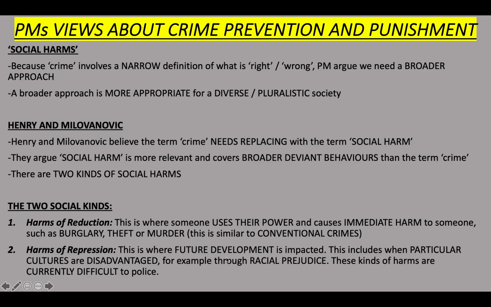So this can include when particular cultures are disadvantaged, for example, through racial prejudice. Because of institutional racism, certain cultures may not be able to get jobs as easily. They may not be able to progress as easily through work. They may have less access to education.